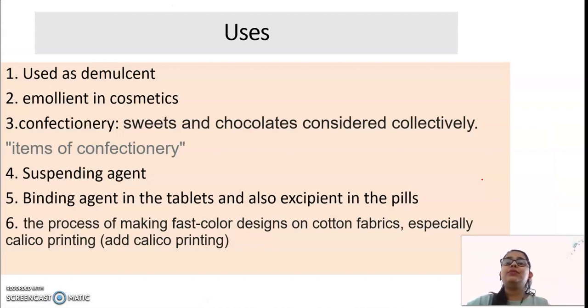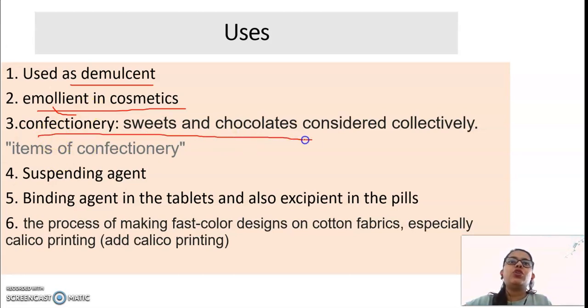The uses of tragacanth: as a demulcent. Demulcent means it will reduce irritation and inflammation on the skin. It is also used as an emollient in cosmetics. Emollient means it will soothe your skin. It will give smoothness to your skin if you apply it.